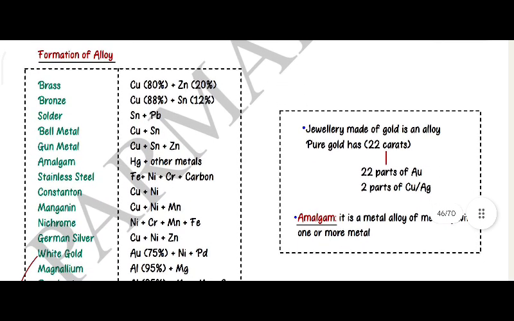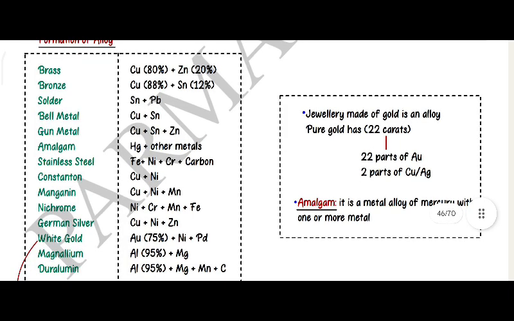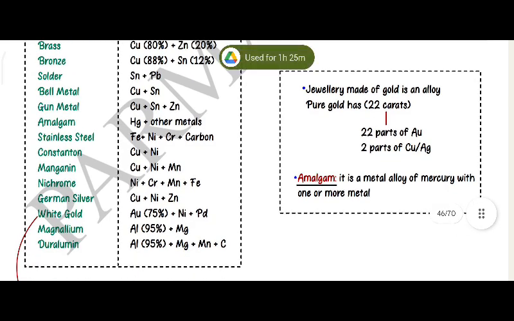Formation of alloy. Brass: copper 80% plus zinc 20%. Bronze: copper 88%, tin 12%. Solder: tin plus lead. Bell metal: copper plus tin. Gunmetal: copper plus tin plus zinc. Amalgam: mercury plus other metals. Stainless steel: iron plus nickel plus chromium plus carbon.